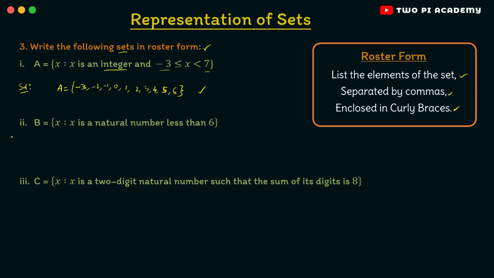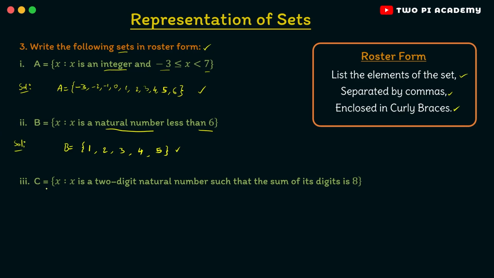Now the second one, capital B is equal to the set of all x such that x is a natural number less than 6. So clearly natural numbers start with 1, and then we have 2, 3, 4, and since it is less than 6, we have to end with 5, right? 5 is the last number that is less than 6. So we have listed the elements and now separate them with commas and enclose them in curly braces, and this gives our set capital B. So this is the roster form representation of set capital B.